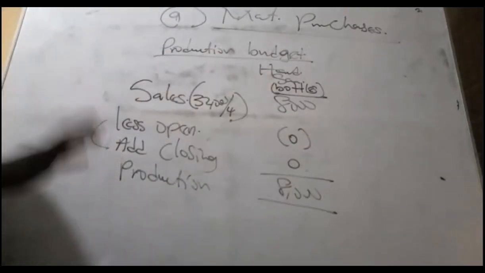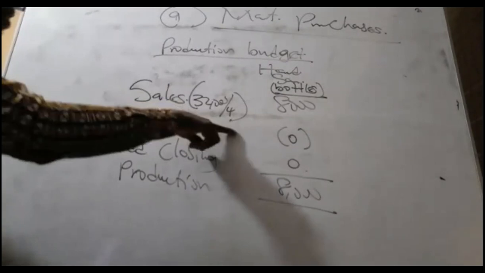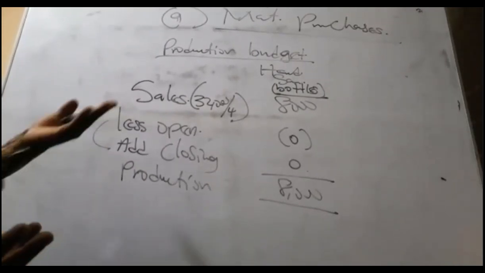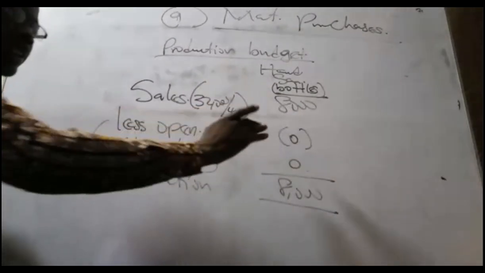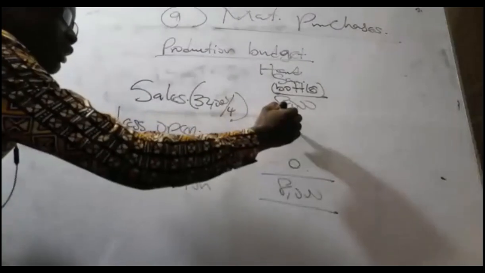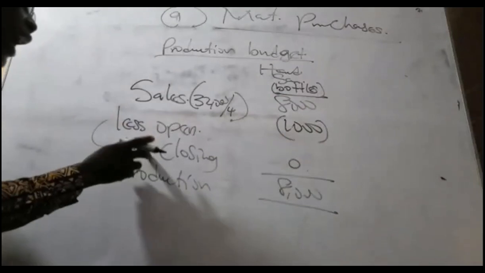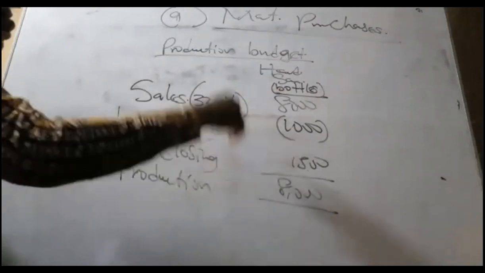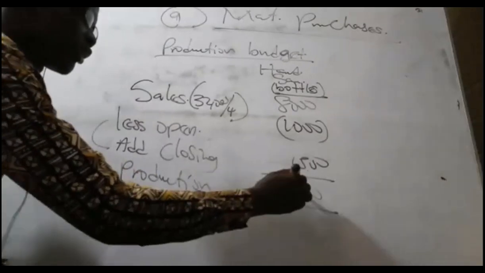I'm just creating awareness for us to get a full picture of what's supposed to be done, because this will not be the only question you are going to meet. What if they massage it and bring opening and closing inventory in? You'll be locked up. If there's opening inventory of hand sanitizer, just subtract it, because now we won't produce it. Say the opening inventory was 1,000. I'll not produce this 1,000, so I subtract it. If there's closing inventory, say 500, I'll add it because now I have to produce more. So I'll get to 8,500.